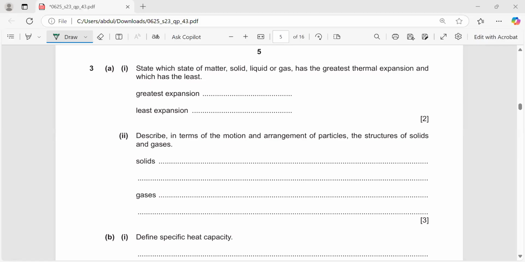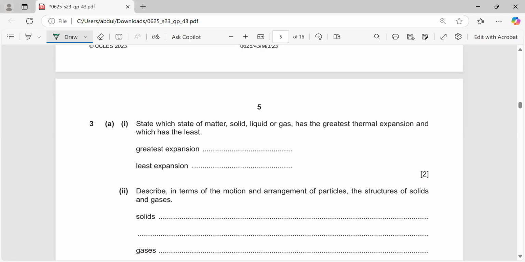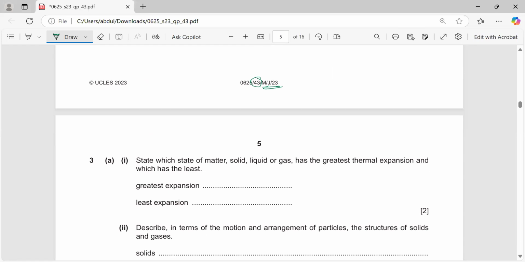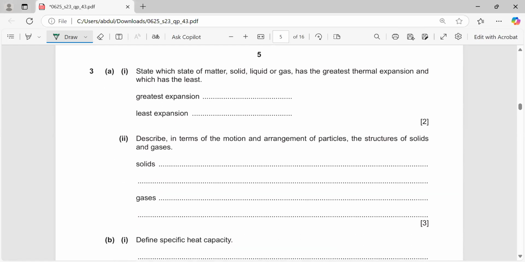Okay, my dear friends, now we are solving question number 3 of May-June 2023 paper 4 variant 3. This question is on thermal physics. I will be very happy if you are answering. State which state of matter, solid, liquid or gas has the greatest thermal expansion and which has the least.